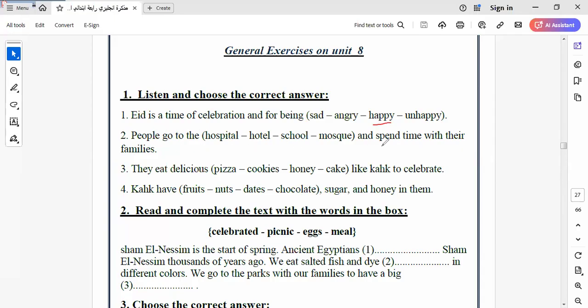People go to the place and spend time with their families, go to the mosque. They eat delicious sweets like kahk to celebrate. They eat delicious cookies, as we know during the lesson. Kahk has nuts, sugar, and honey in it. Let's go to another item here.